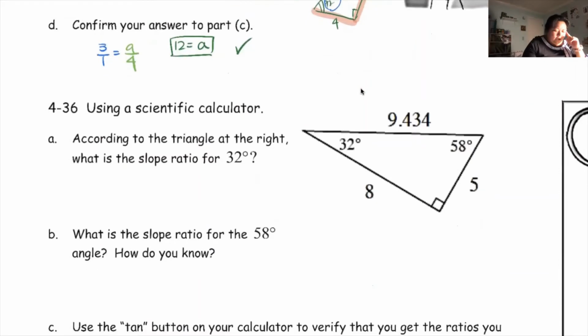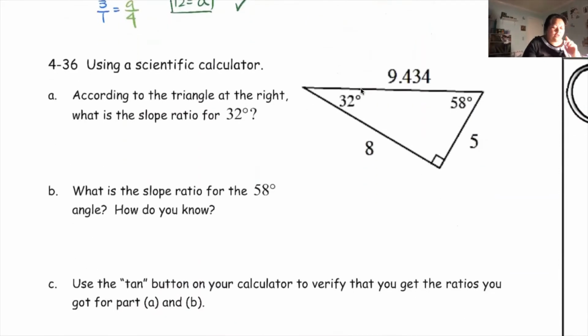Let's see. According to the triangle on the right, what is the slope ratio for 32 degrees? So if we look at this triangle here to the right, here is 32 degrees. So based on that, my rise is 5, my run is 8. So based on this, the slope ratio will be 5 over 8. Okay, what we want you to do is go ahead and put that in the calculator, 5 divided by 8, because it's really good to know the decimal of it too. Okay, it'll be handy later.